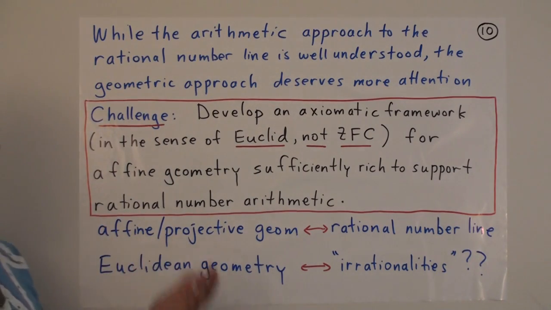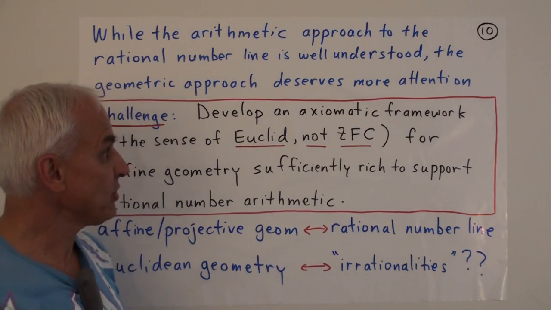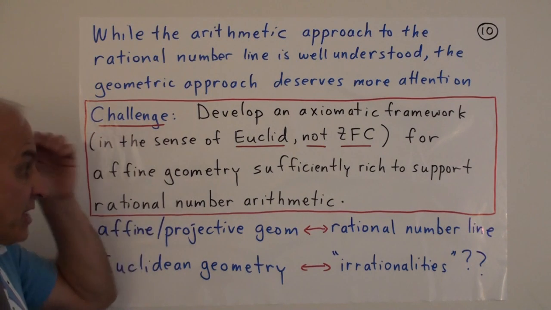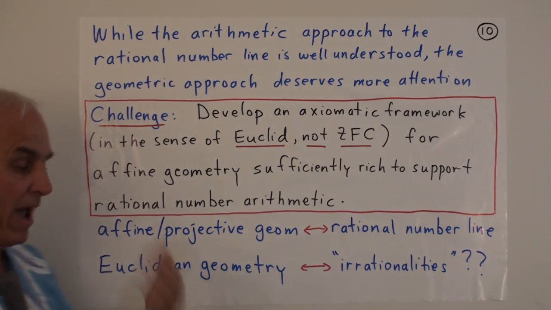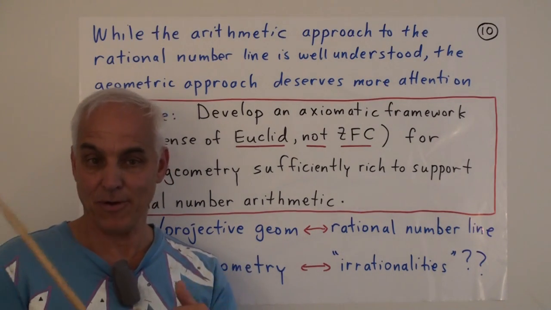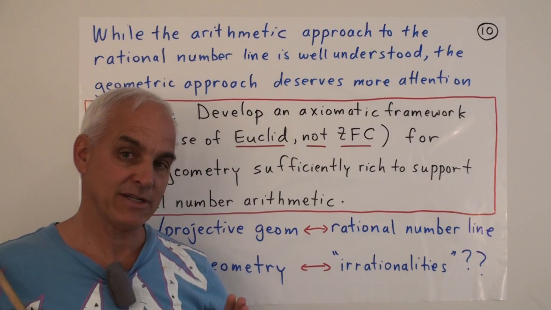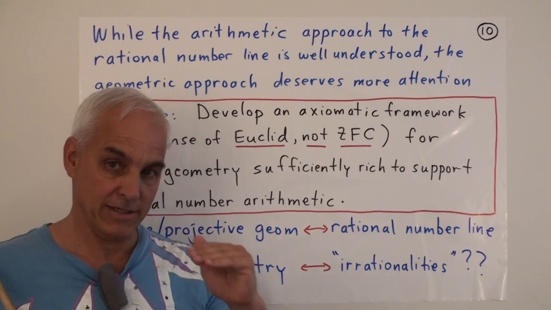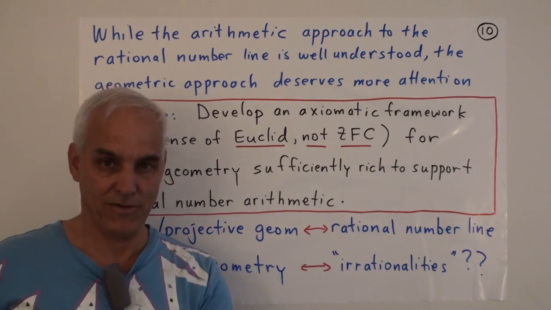Okay, so while the arithmetical approach to the rational number line is well understood, this geometrical approach that I'm sketching here deserves more attention. So this is a really interesting challenge that some of you might like to think about, is to go back to that framework of arithmetic on a line done geometrically and try to establish those various laws of arithmetic as theorems rather than as empirical results.